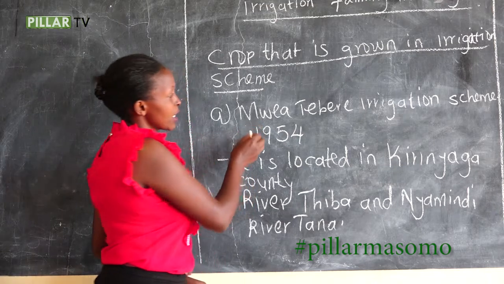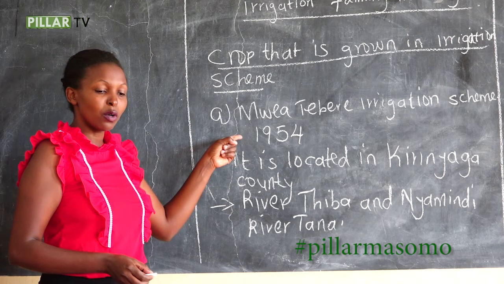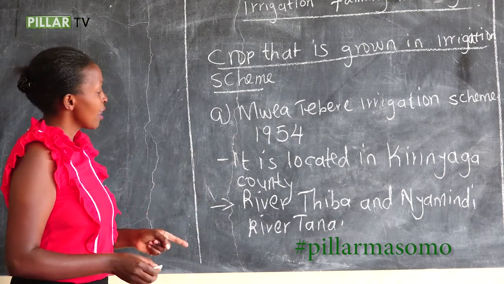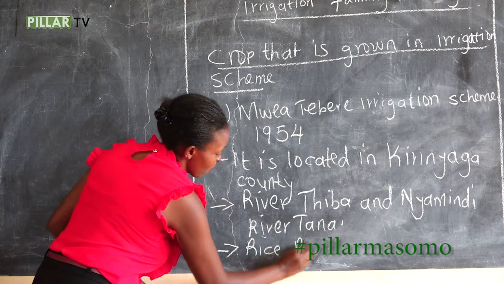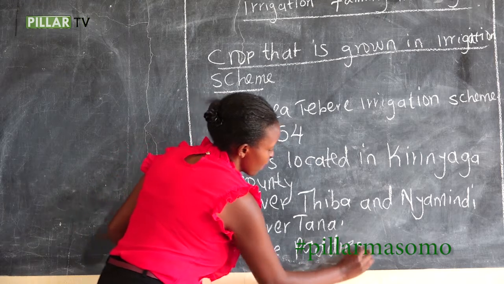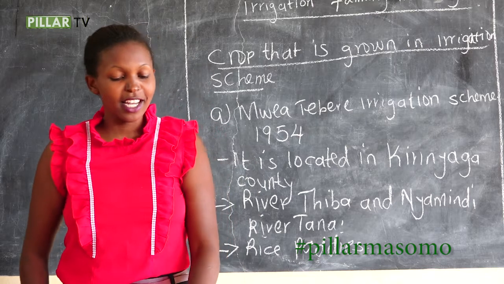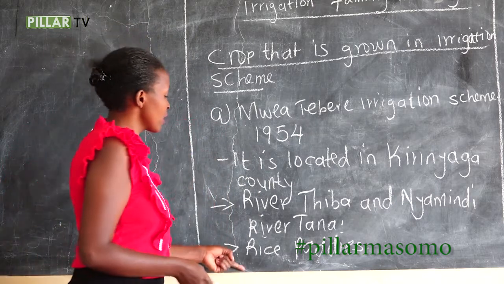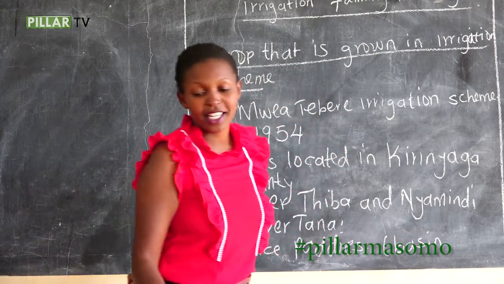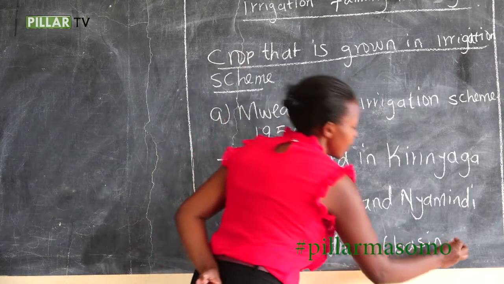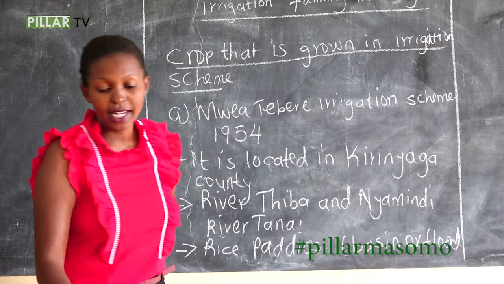So in this Mwea irrigation scheme, we have seen they grow rice, and the rice paddies are irrigated using basin irrigation or flood irrigation.